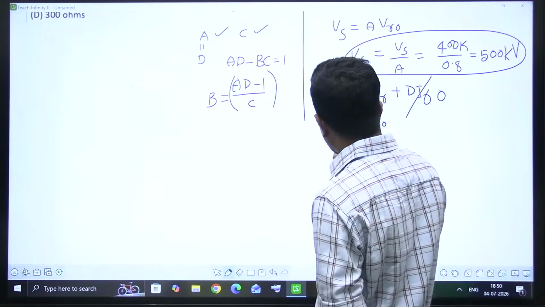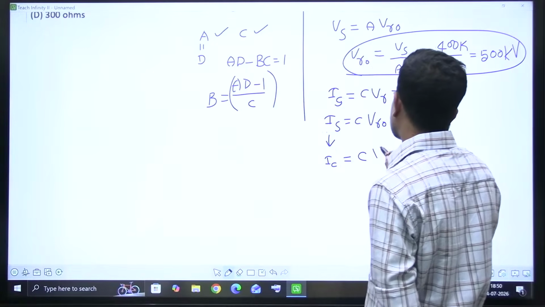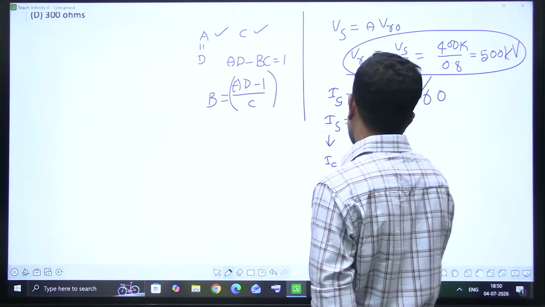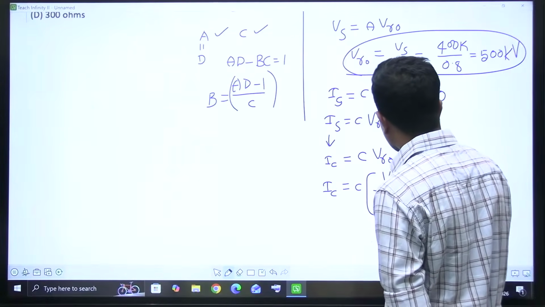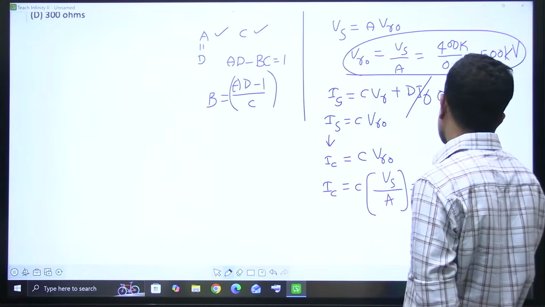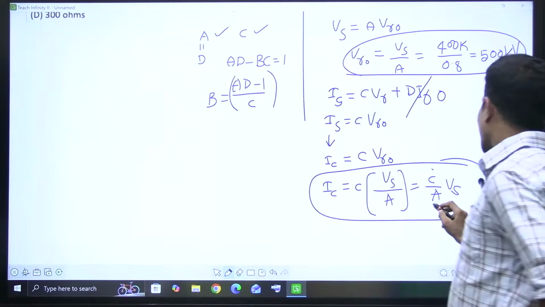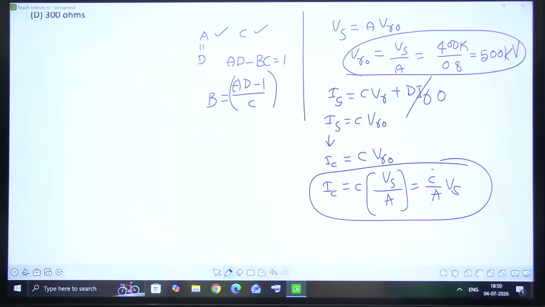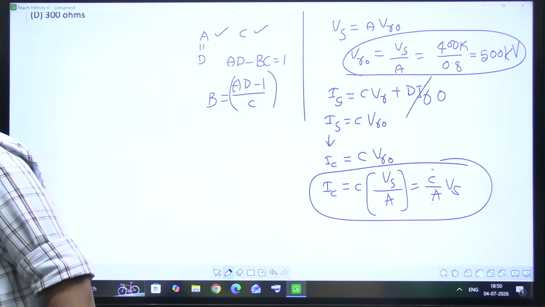Now this IS is nothing but IC, only the charging current flows. IC is equal to C VR naught, right? And VR naught is VS by A. So this can be written as C by A into VS. So directly, if you know C, A as well as VS, you can find the sending end side charging current, right?